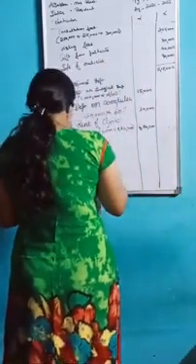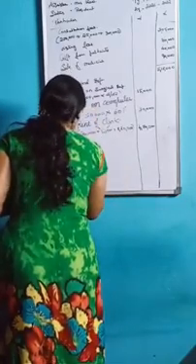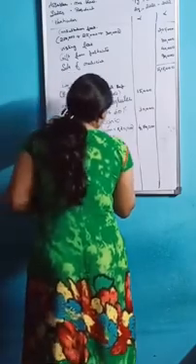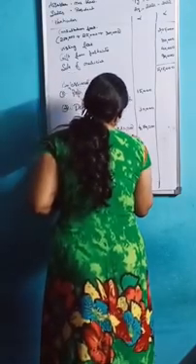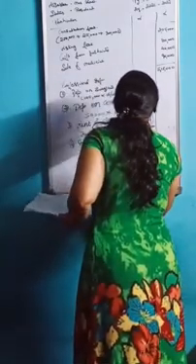Next one is interest on loan, 12,000. Right here, interest on loan, that is 12,000.